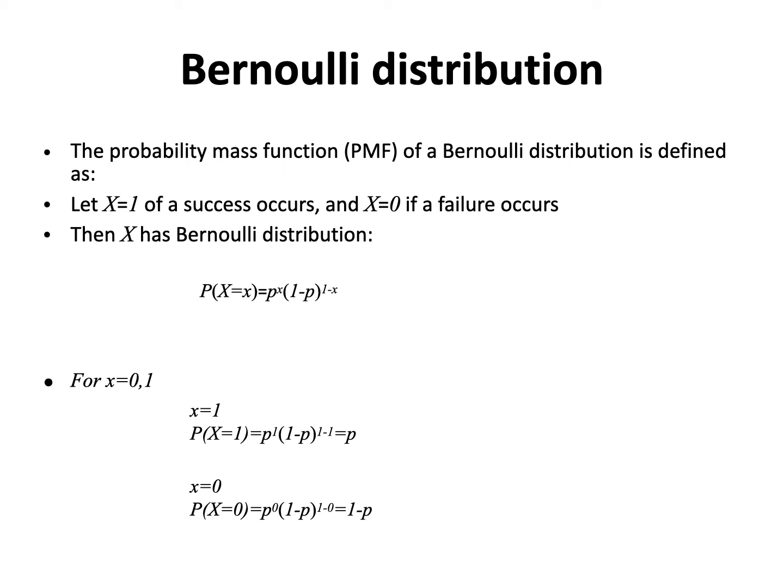And the probability that the random variable x takes on 0, P(X=0), is equal to p to the power 0 times 1 minus p to the power 1 minus 0, which means 1 minus p. So x equal to 1 gives us the probability of success, which is p, and the probability of failure is 1 minus p.